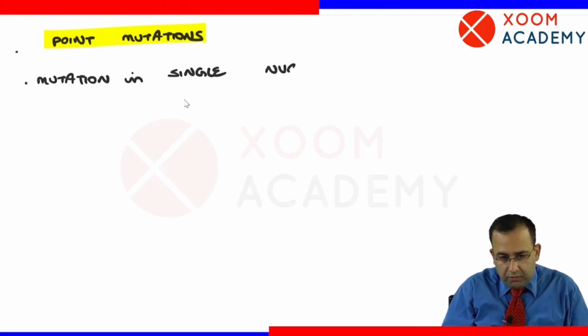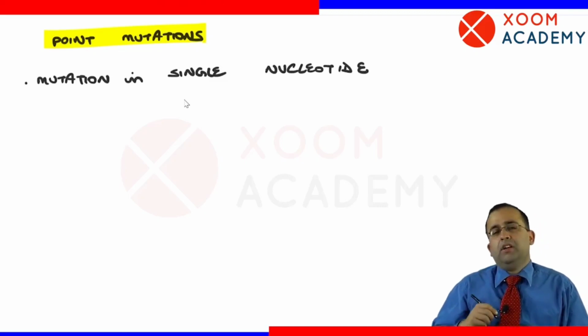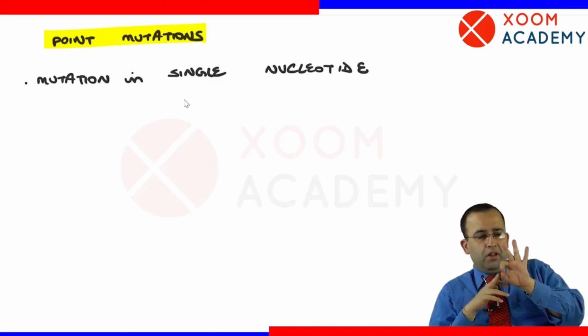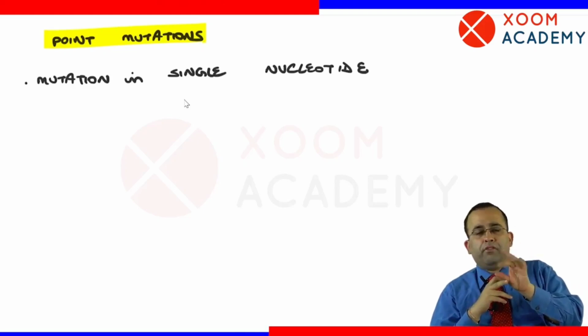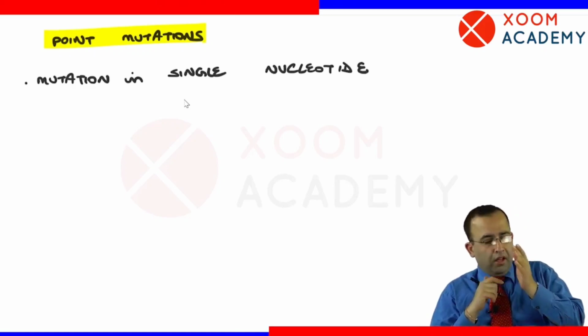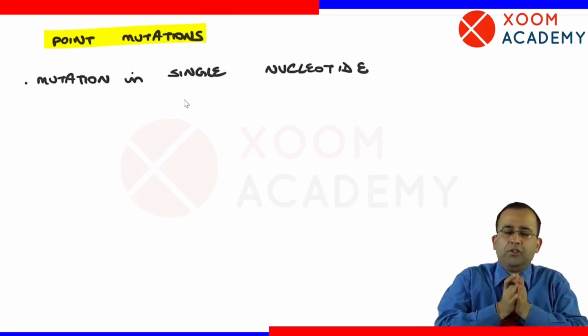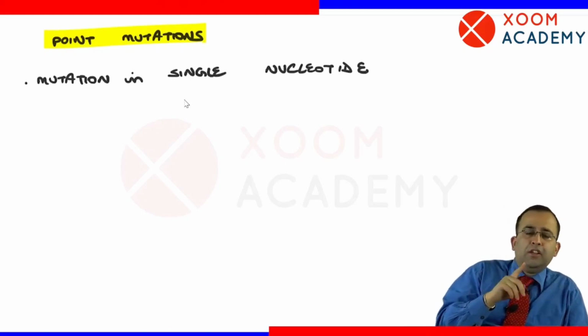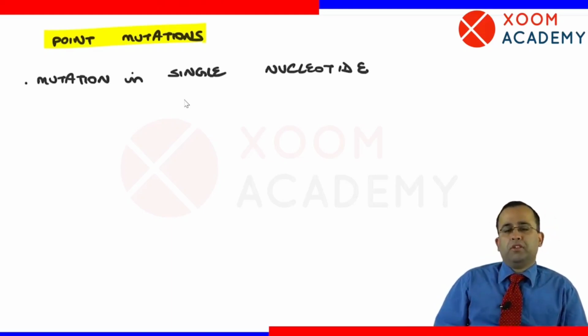You know 3 nucleotides form one amino acid. If a single nucleotide is mutated, a mutation in a single nucleotide is called a point mutation.